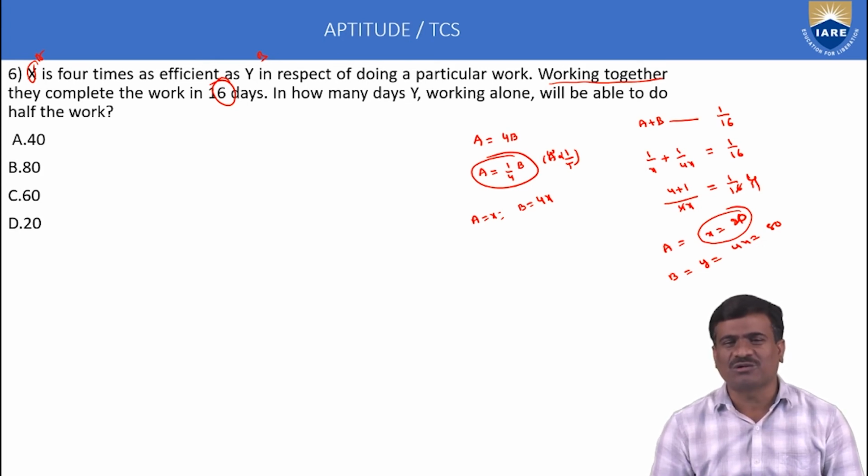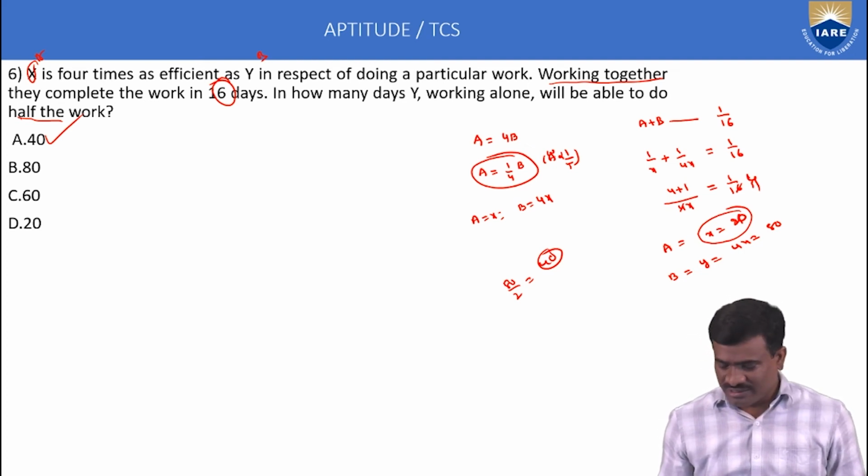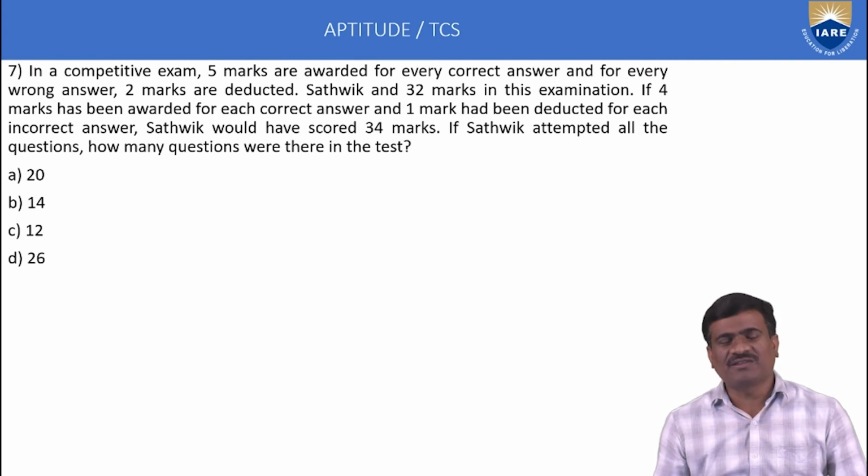A is equal to 4B, so A is 1 by 4 into B. Let A and B together be 1 by 16. A takes 20 days, B takes 80 days. But here we calculate only half of the work. Half of the work means 80 by 2, which is 40. Option A only is correct. Half the work, total 40 days. Okay? Right. Next, seventh example.